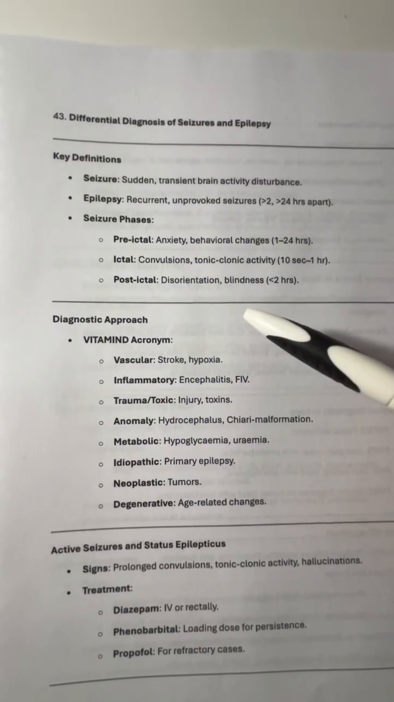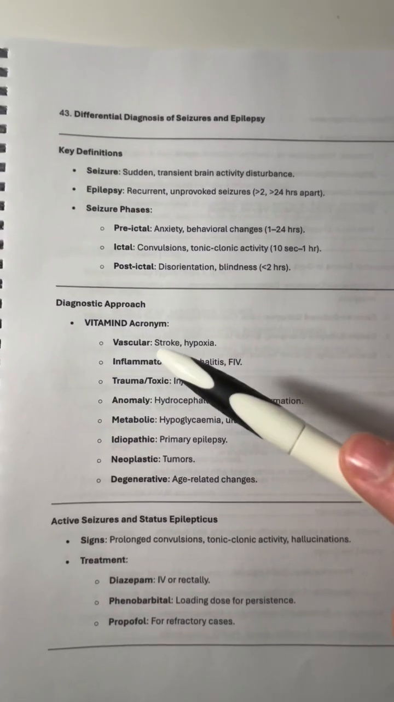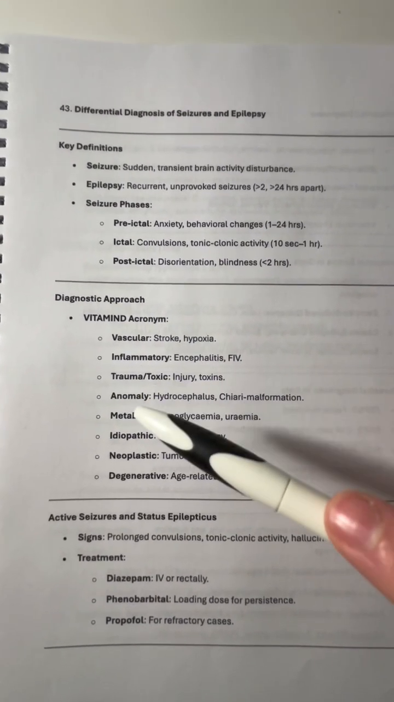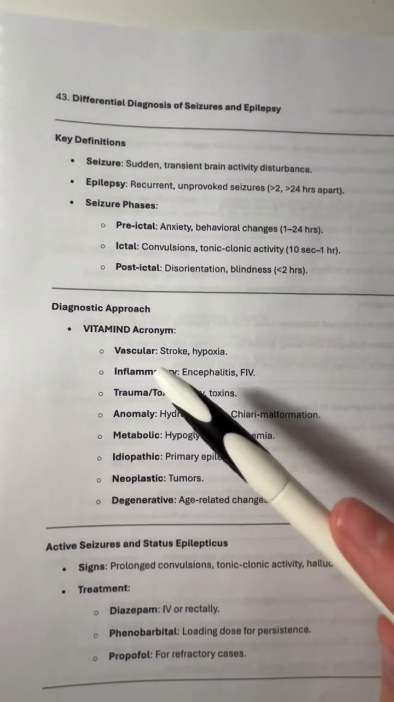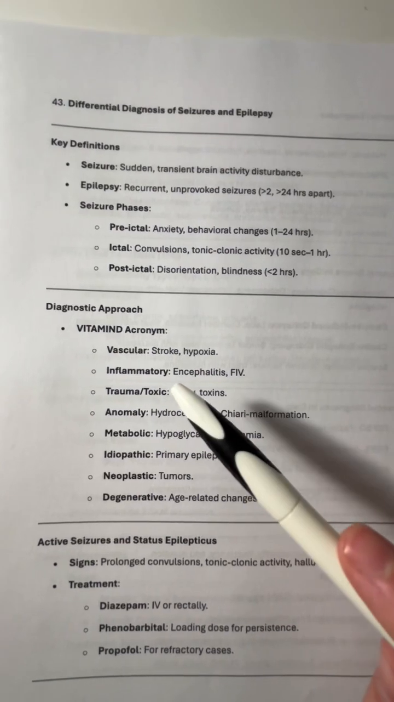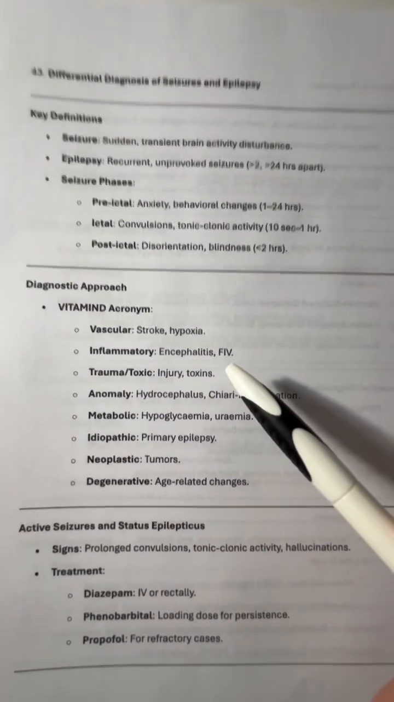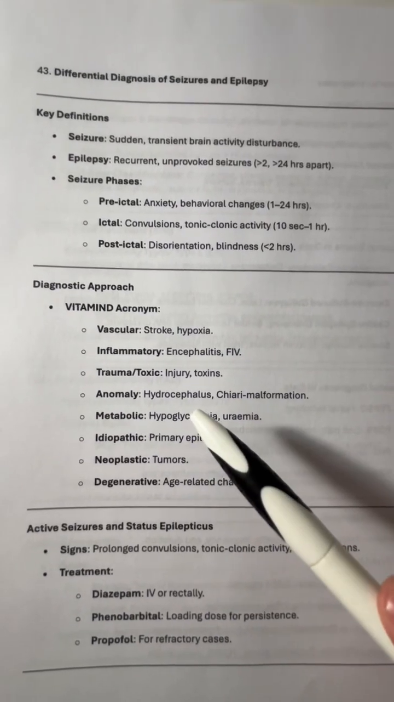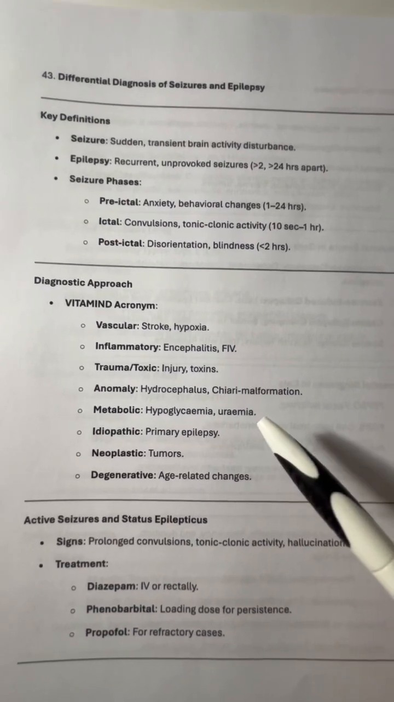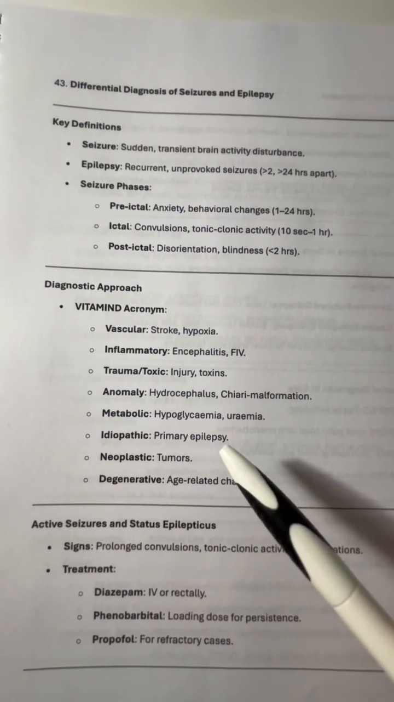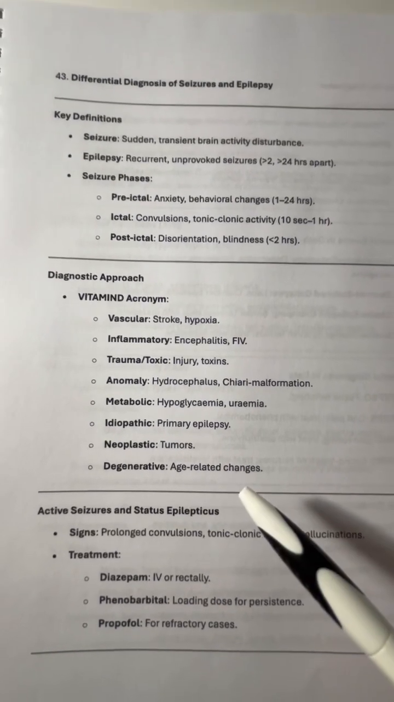For diagnosing seizures and epilepsy, we use the VITAMIN D acronym: vascular, inflammatory, trauma or toxic, anomaly, metabolic, idiopathic, neoplastic, or degenerative. Vascular can be stroke or hypoxia, inflammatory can be encephalitis or FIV, trauma can be injuries or toxins, anomalies are hydrocephalus or Chiari malformation, and metabolic can be hypoglycemia or uremia, idiopathic can be primary epilepsy, neoplastic is tumours, and degenerative can be age-related changes.